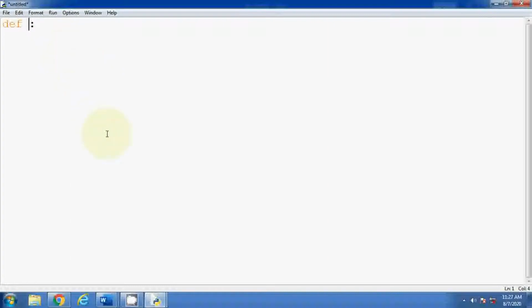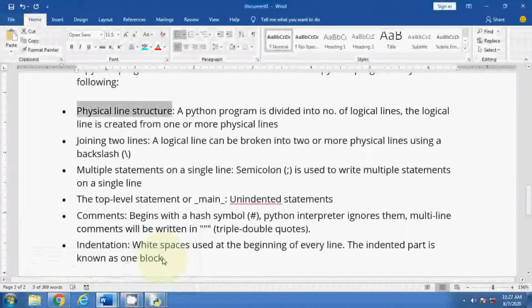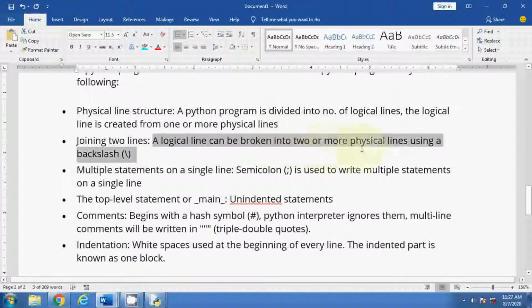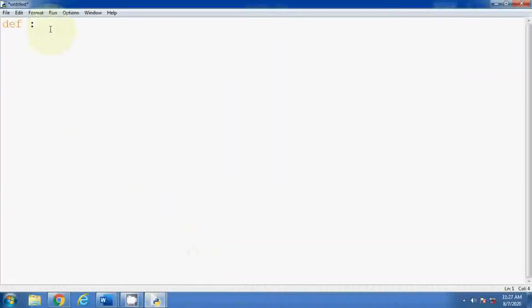Physical and logical. Logical means what? We are writing logic, and that is called a logical line. Okay, now joining two lines. Whenever you want to join two lines, a logical line can be broken into two or more physical lines using a backslash. Suppose I wrote a function name like fun1.